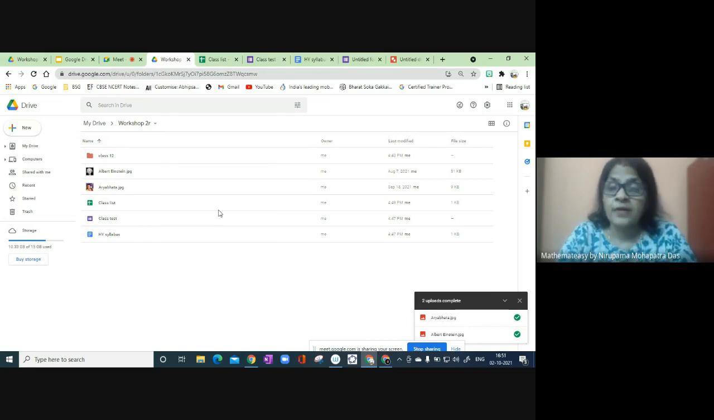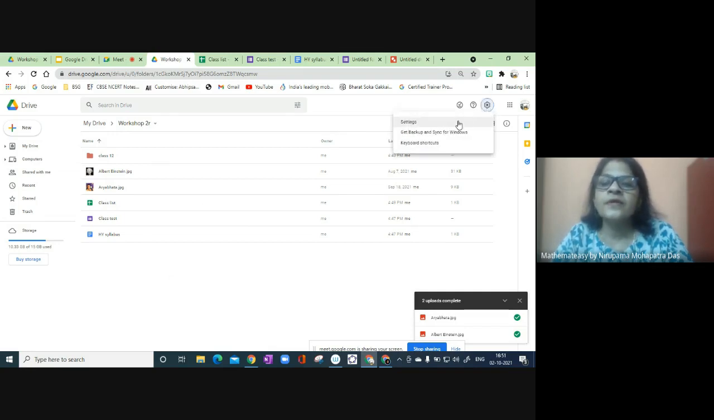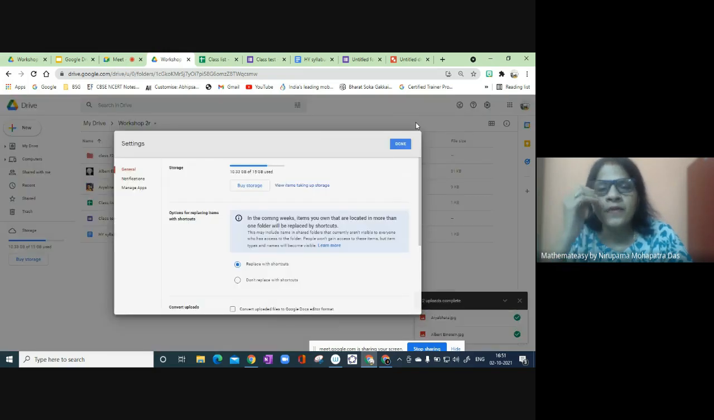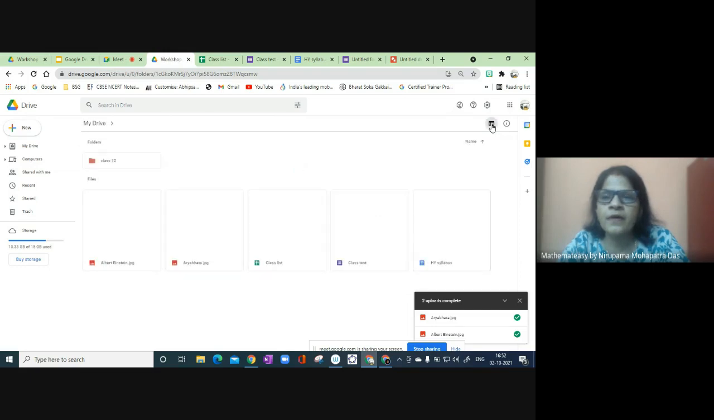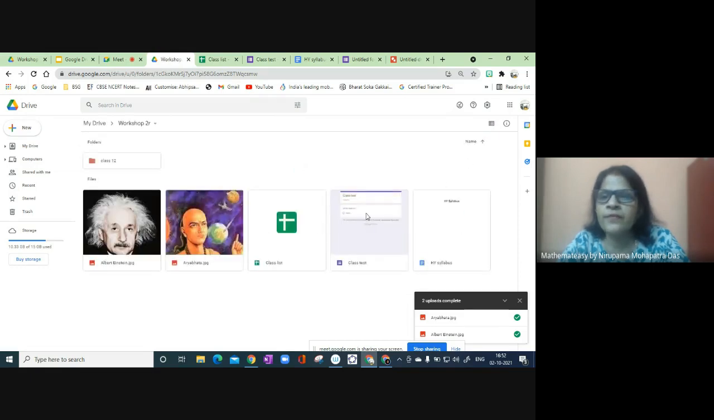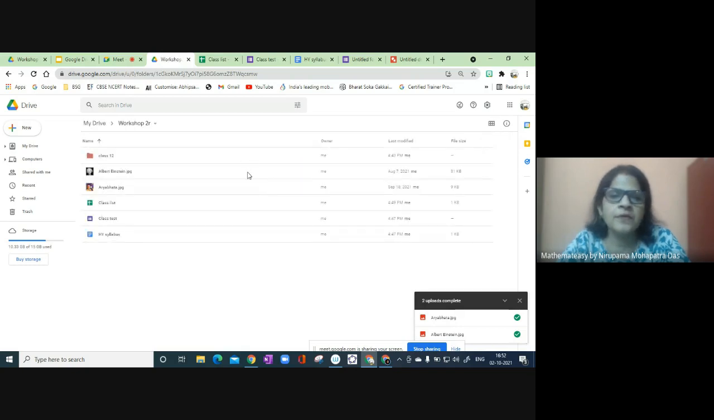Then here you can see this is settings. As per our requirement, we can use the settings here, for example replace with shortcut or whatever you want. And also how to view your folders and files. This icon, you can see, gives you the grid view, or going back, you can have the list view also.